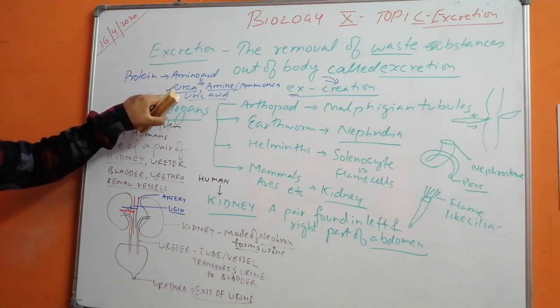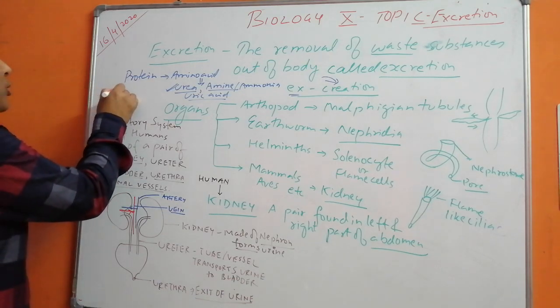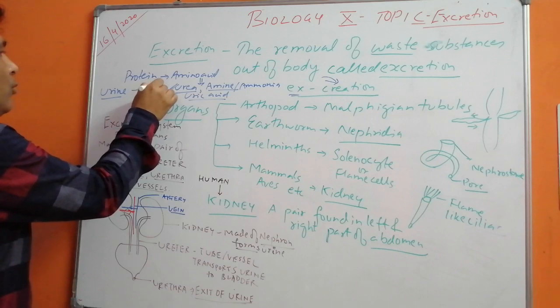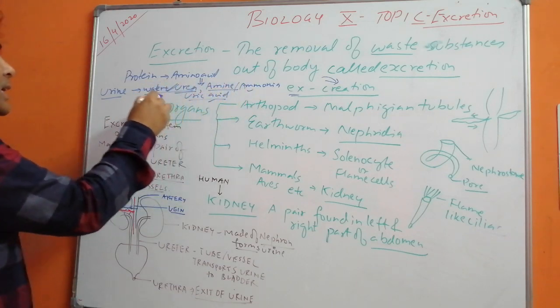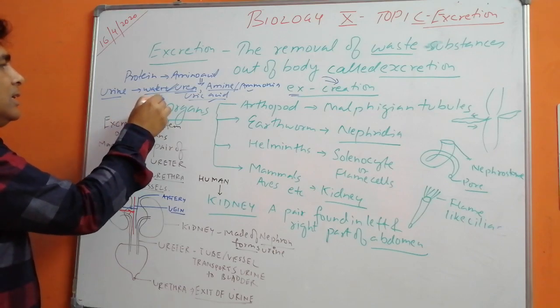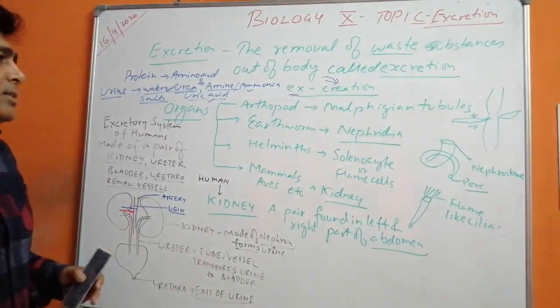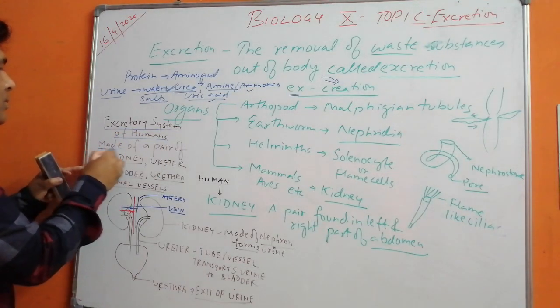Urine contains urea and salts. Now human urine has got water plus urea, some ammonia, uric acid, and salts. These are released through a system which is called your excretory system.